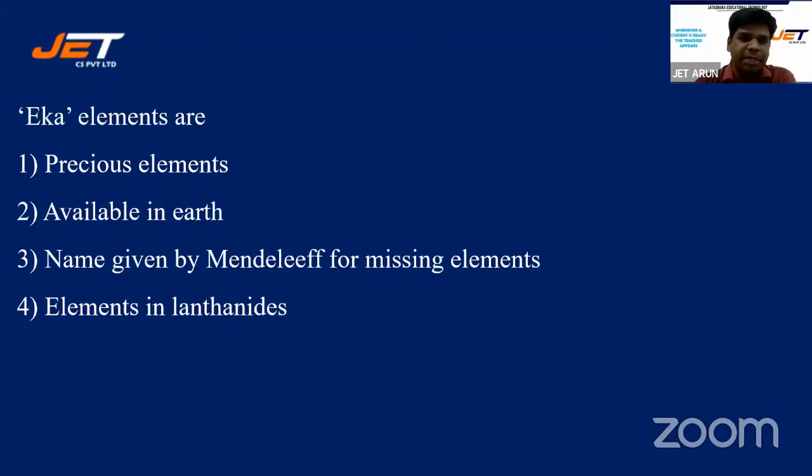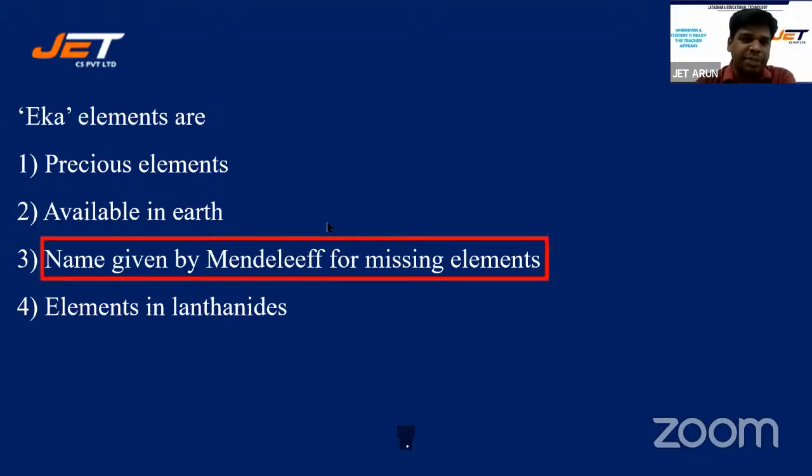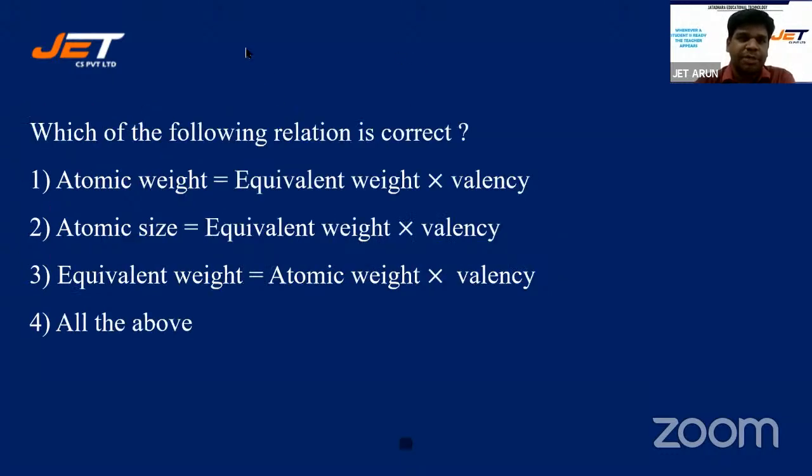All right, let's look at the key. 3 is absolutely right. How about this one? Yes, Riya, that's absolutely right. Good. I appreciate that. Which of the following relations is correct? Atomic weight is equal to equivalent weight times valency. Atomic size is equal to equivalent weight times valency. Equivalent weight is equal to atomic weight times valency. All of the above. Oh, all of the above cannot be right. So it should be between 1, 2, and 3.